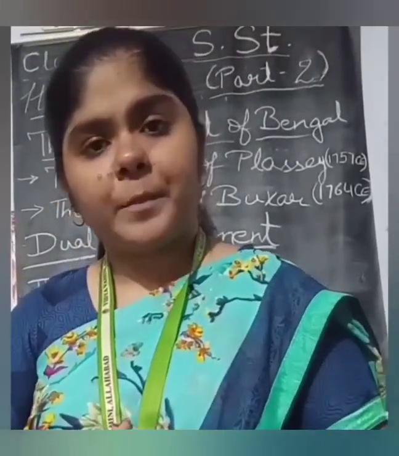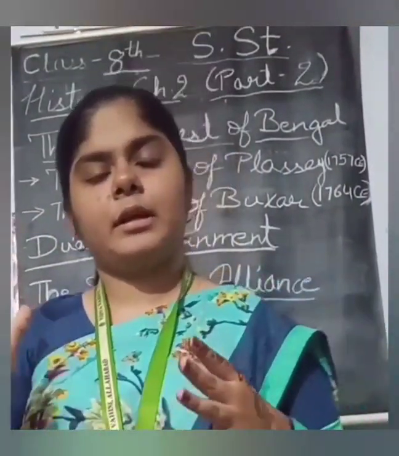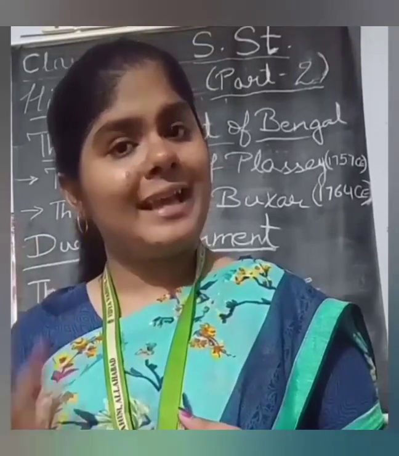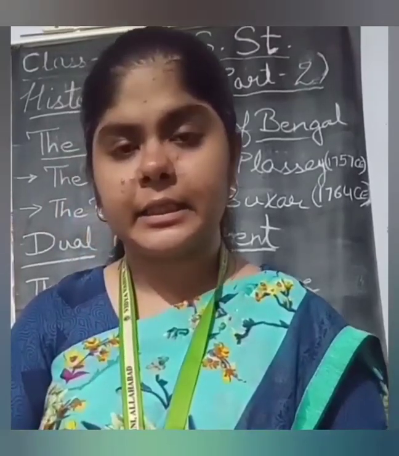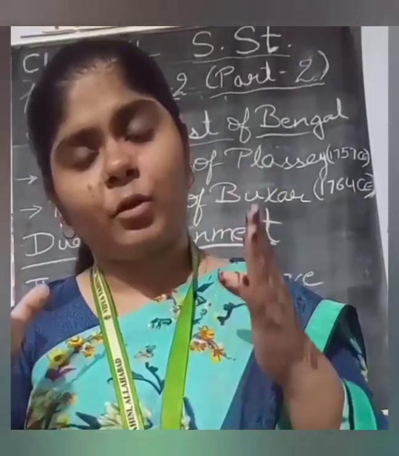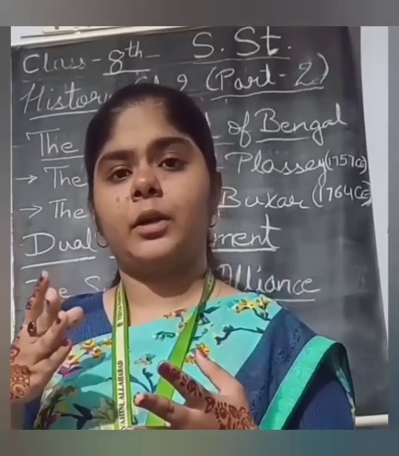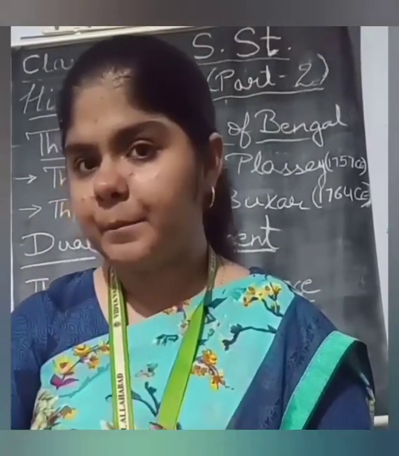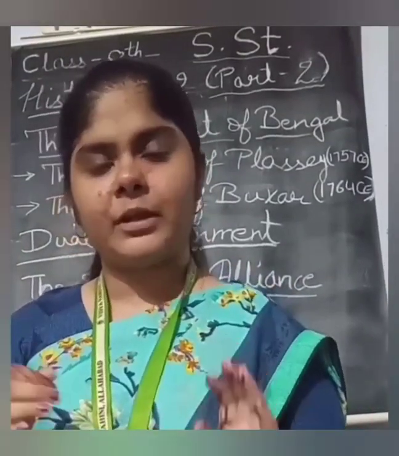So now our next topic in the same sequence is the dual government. Since the East India Company now did not just want to trade but also wanted administrative powers, they started the two governments in the Indian states. The part of the governance from which they could get the money, that means the control of the armies, the control of the taxes, the duties, these parts were given to the East India Company, and the other local things which could be managed by the Nawabs were given to them.